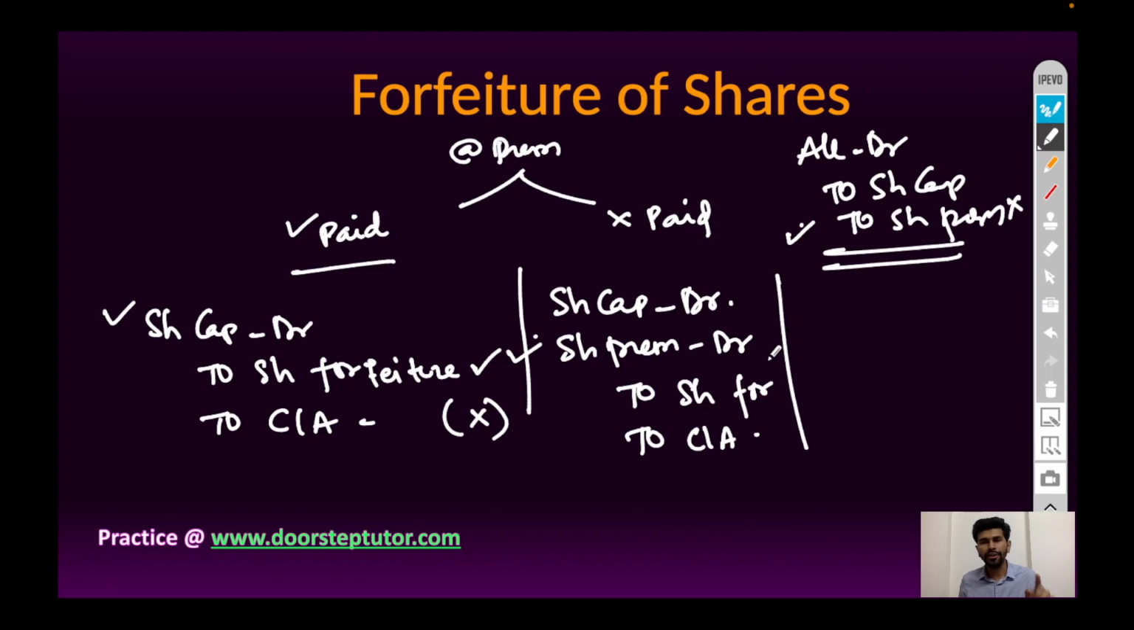But if shares are issued at premium and premium money is not received by the company, in this case the entry will be share capital account debit, share premium account debit, to share forfeiture account credited with the amount which is received by the company, and call in arrears account credit the amount which is not received by the company. Share premium account will be debited with the premium money. For example, if share premium is 2 rupees per share and 200 shares are call in arrears, then 200 into 2 rupees premium, 400 rupees will be share premium account debit.